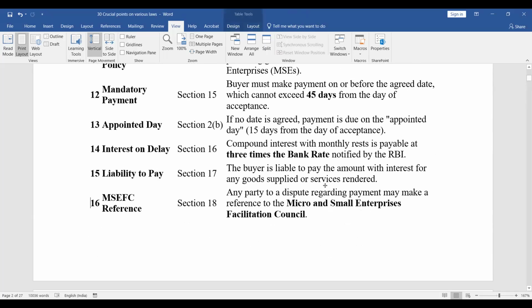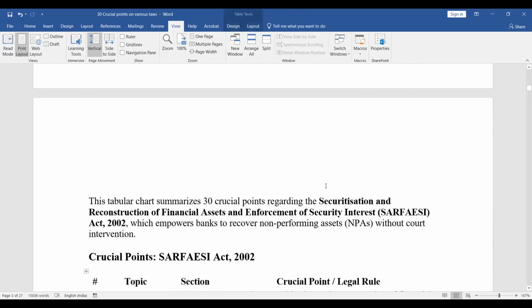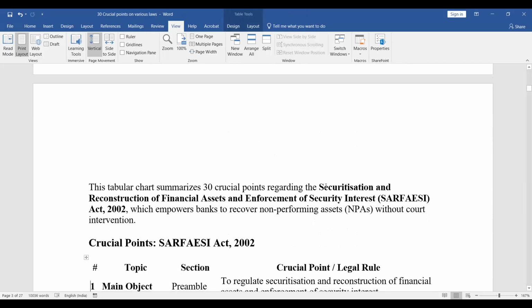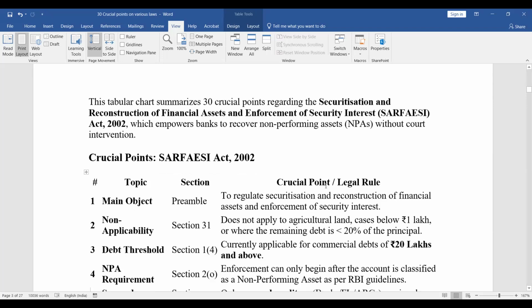What is important? Number one is the 60% limit. In case of a joint consortium, 60% of the creditors must agree in case they want to take action under SARFAESI.